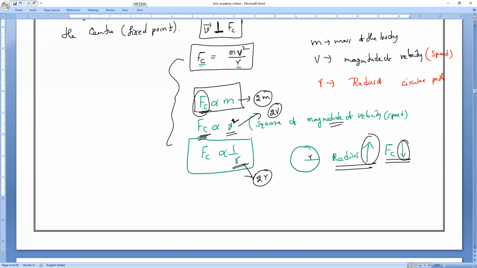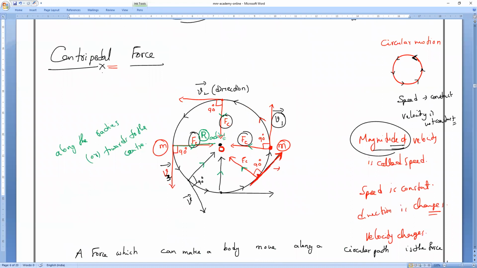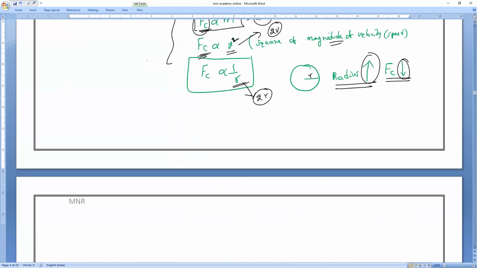Next, we are going to study another important force, centrifugal force. Centripetal and centrifugal force are not the same. Tomorrow we'll study what centrifugal force is and what a rigid body is, and we'll continue further. Anybody having any doubt, you can ask me, or else we'll stop.